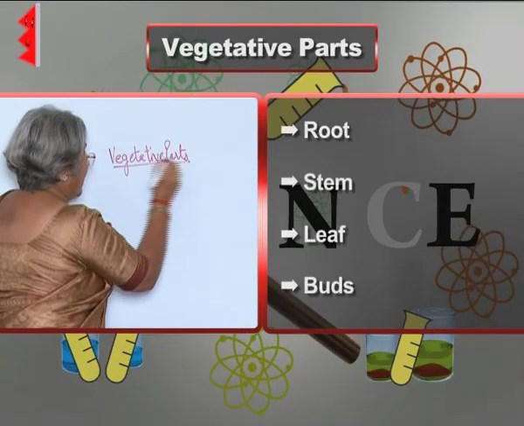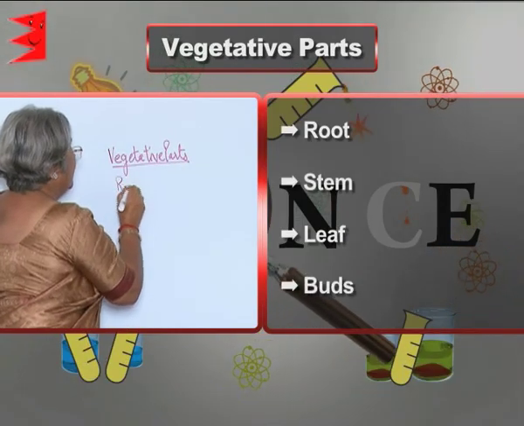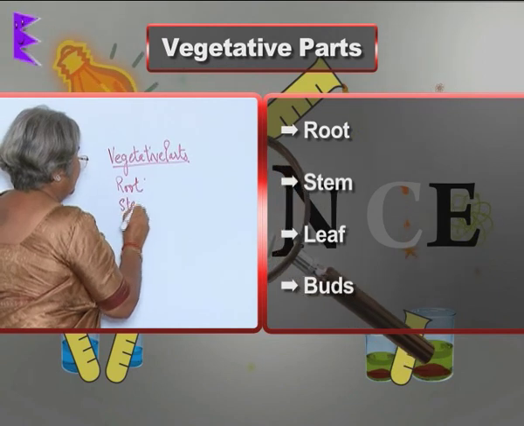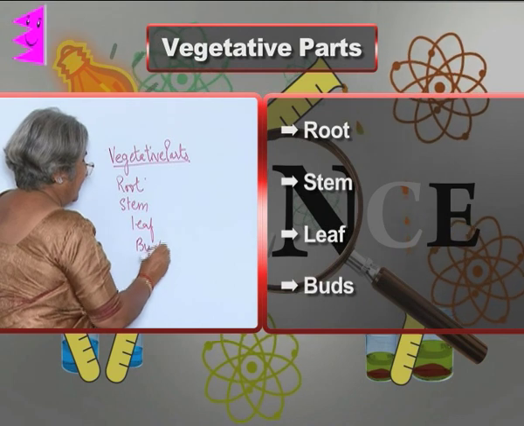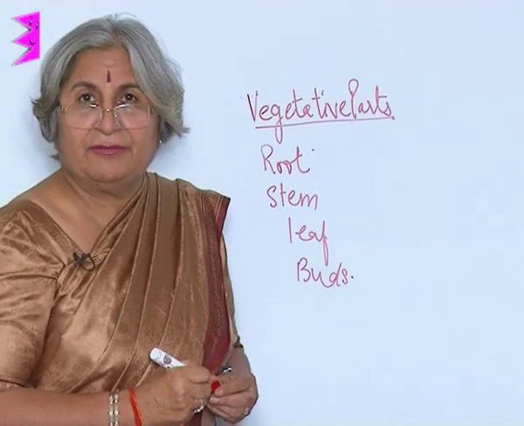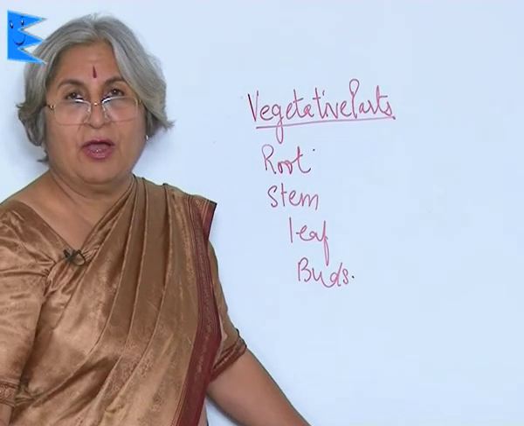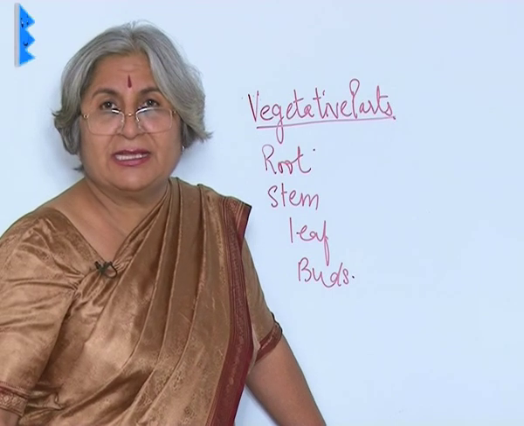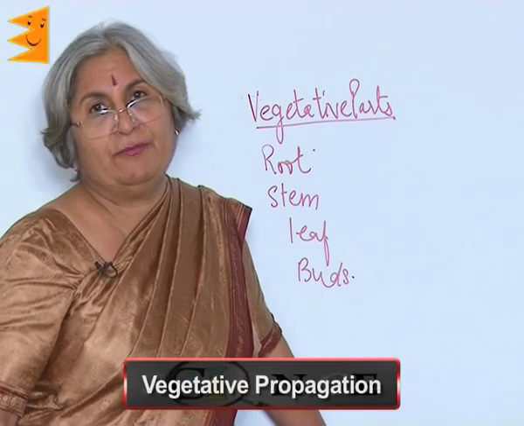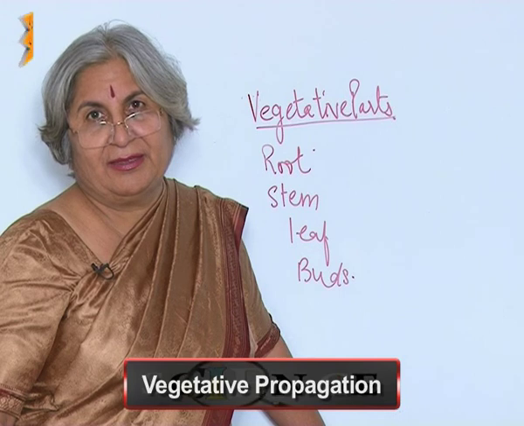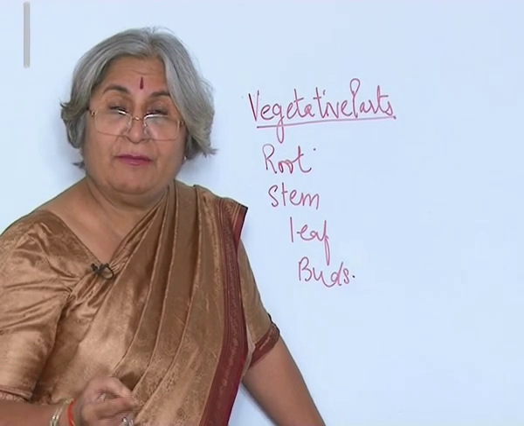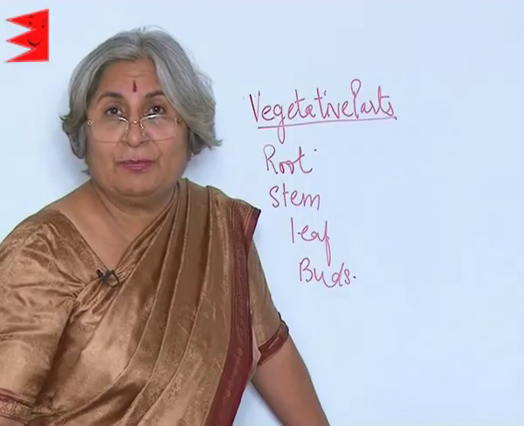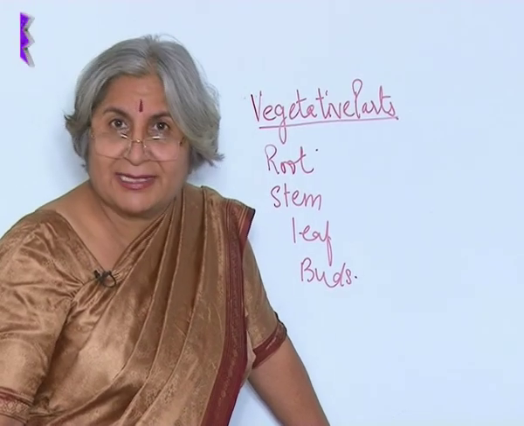These vegetative parts can also help in reproduction, leaf and buds. Now, the reproduction which takes place with the help of these vegetative parts is called vegetative propagation. Alright, now going back, this is entirely different from the reproduction that took place through flowers, isn't it?